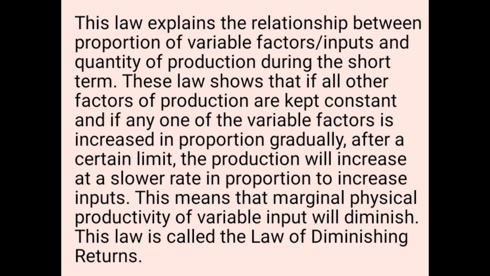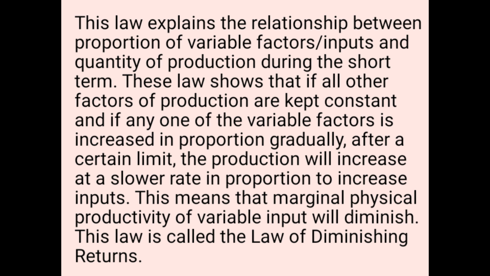Then we use inputs, but we are not getting returns. Then we use more inputs, but still we get less output. So this is the relationship between the inputs and the quantity of production during the shorter period of time.